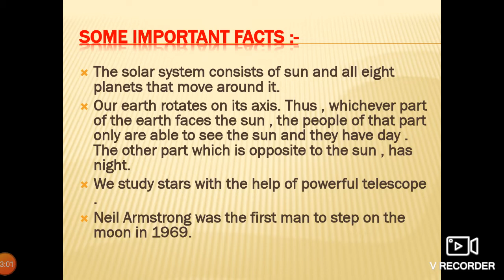The other part, which is opposite to the sun, has night, because sunlight doesn't reach that part of the Earth. So that part of the Earth is dark and there is no light, so that has night. We study stars with the help of a powerful telescope.